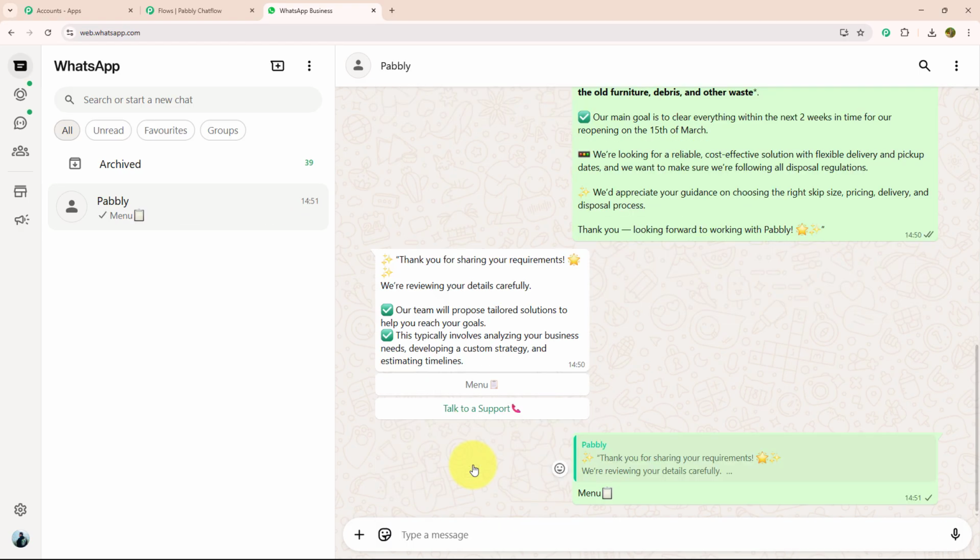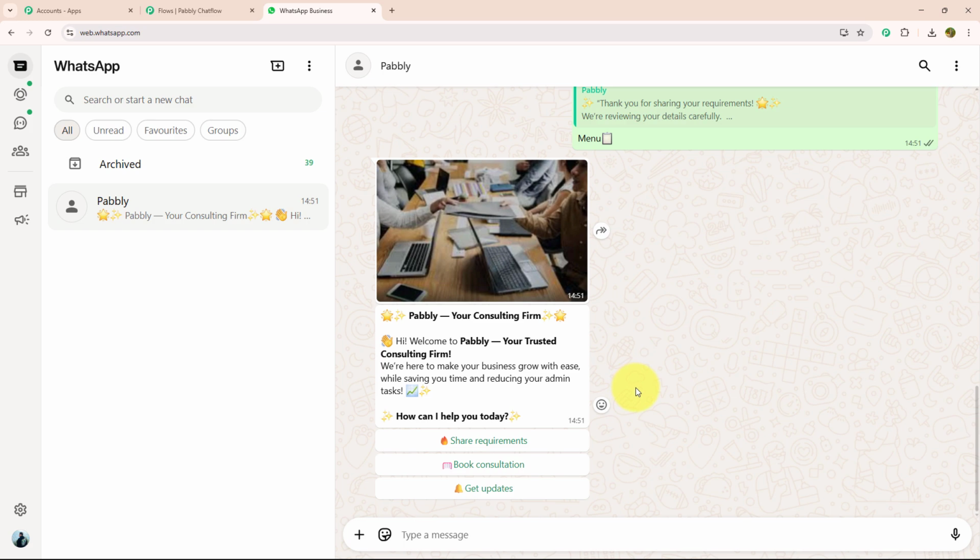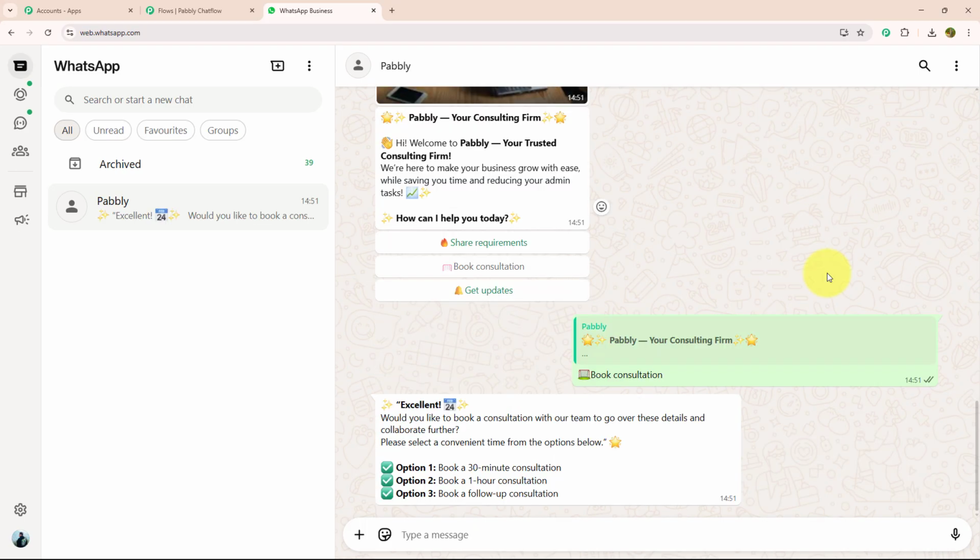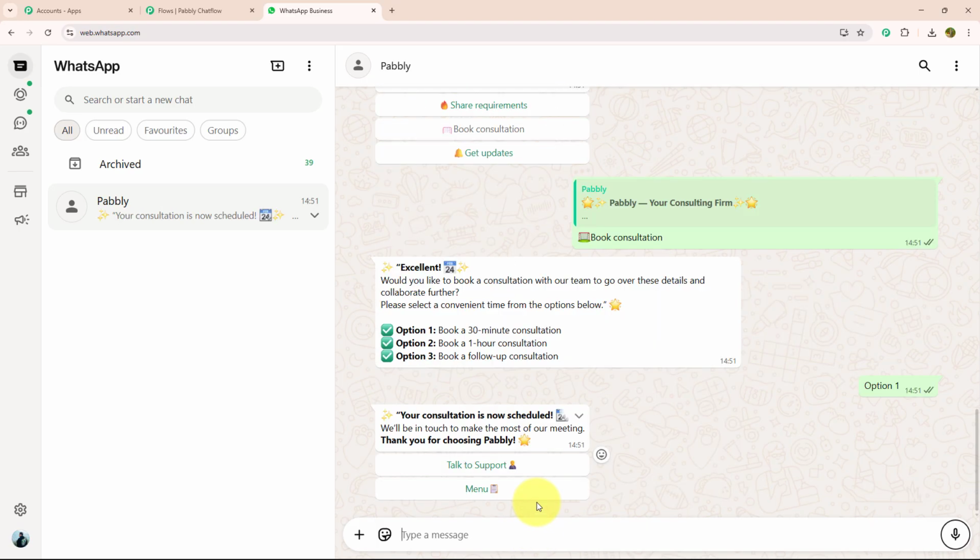Let's click on the menu option. As soon as I have selected the menu option, I got the initial message again. This time, let's select book a consultation. To book my consultation, they want me to choose a given option, which are 30-minute consultation, 1-hour consultation and follow-up consultation. I will select option 1. As soon as I have selected my option, they have responded to me with a message which says, your consultation is now scheduled. We will be in touch to make the most of our meeting. Thank you for choosing Pabbly. And with that, they have provided me 2 action buttons, talk to support and menu.